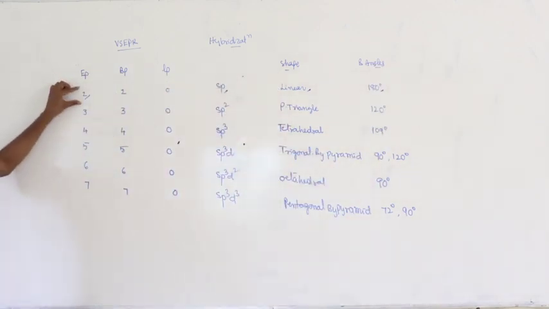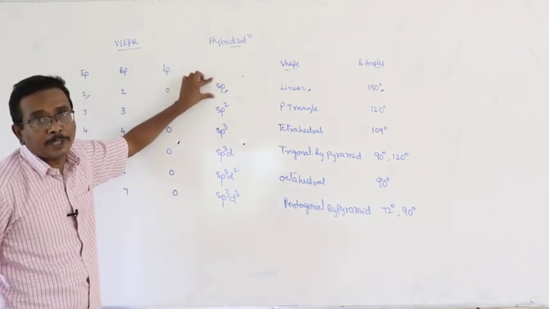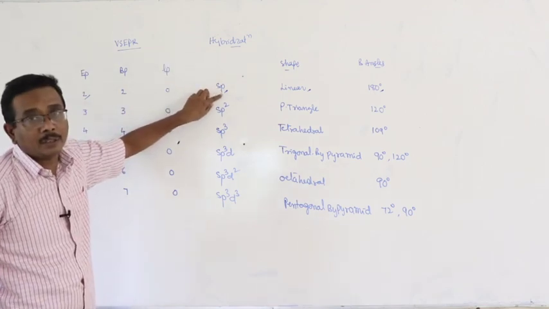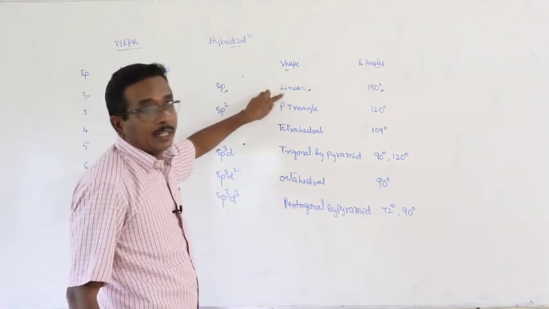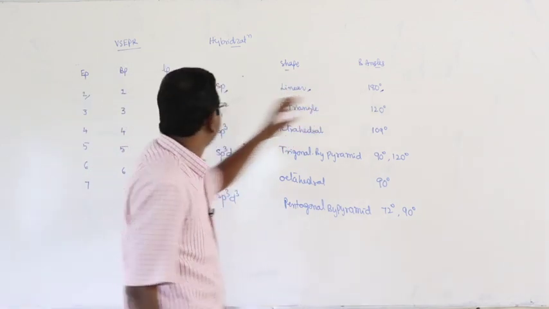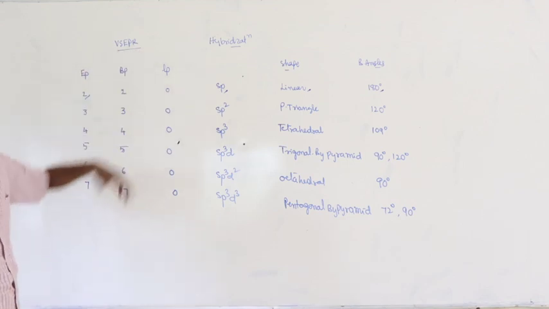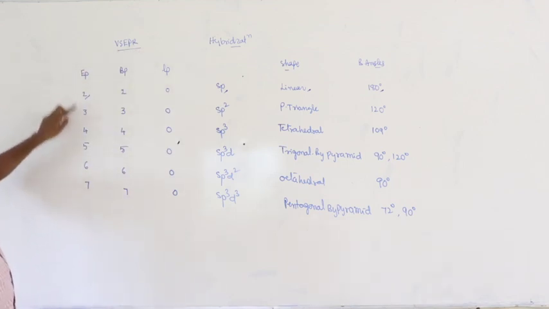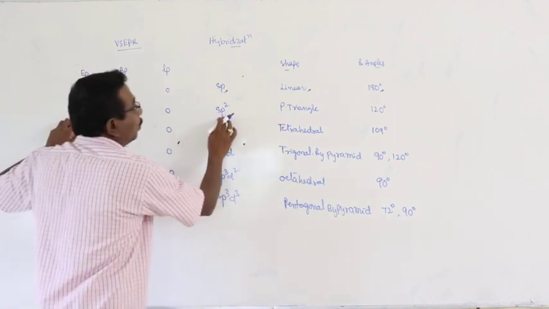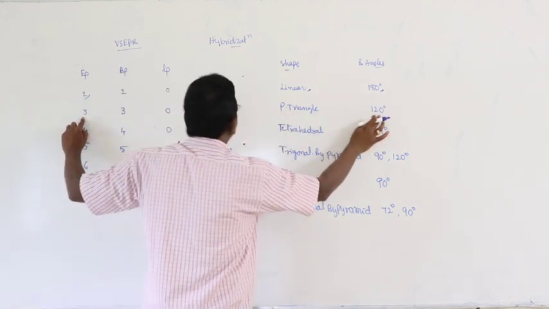Number of electron pairs is equal to 2, then hybridization sp, 1s, 1p. Shape of the molecule linear, bond angle 180. Number of electron pairs 3: whatever it may be, bond pair or lone pair, that does not matter. Sp2, planar triangle, 120.